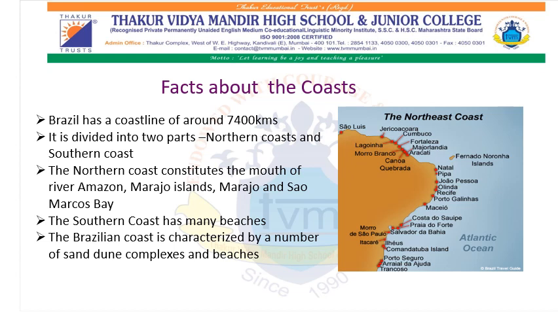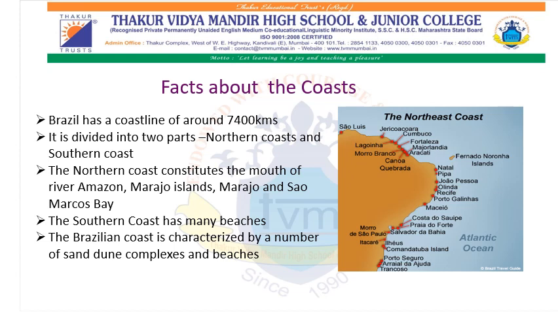The next physical division of Brazil is the coast. To the eastern part of Brazil lies the Atlantic Ocean. Brazil has a very long coastline, about 7,400 kilometers, and therefore this coast has been divided into two parts, that is the northern coast and the southern coast.